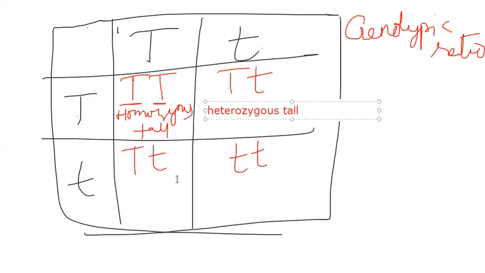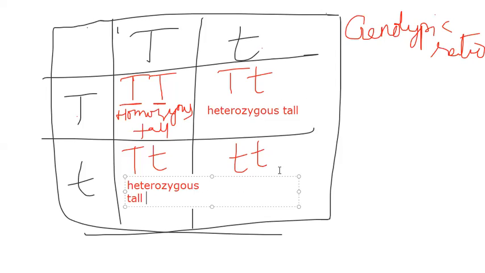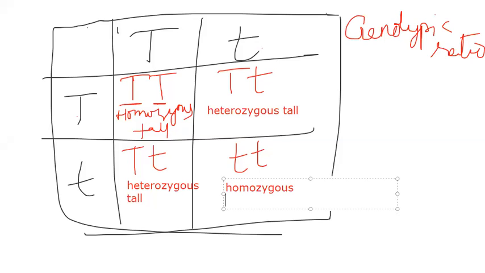That means now I am observing this in the genotypic form. So what is this? Heterozygous tall. This is heterozygous tall. Next, what is this? Homozygous dwarf. So for the genotypic ratio, we need to consider the genetic form of that particular character also.